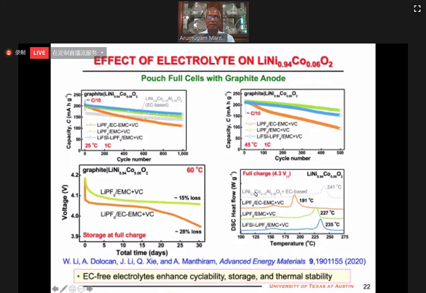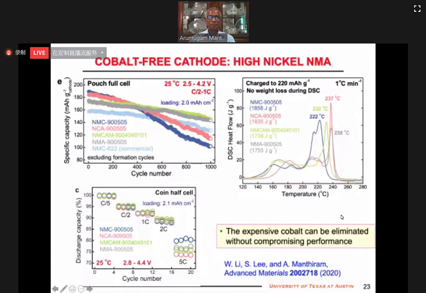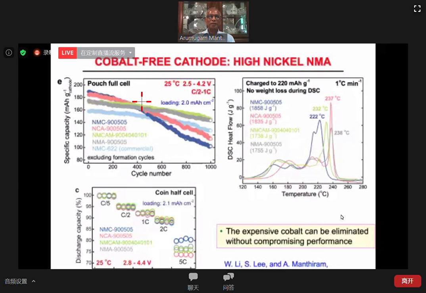It also gives better storage stability, the EC free. Not only that, when you remove EC, you also get better thermal stability. So conclusion, we cannot simply work with the cathode alone. We need to work on the cathode bulk, surface, as well as the electrolyte to have good performance. So the ultimate goal is to eliminate cobalt completely.